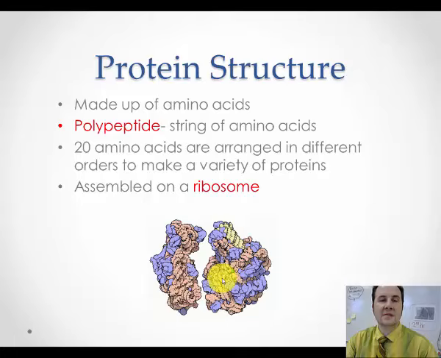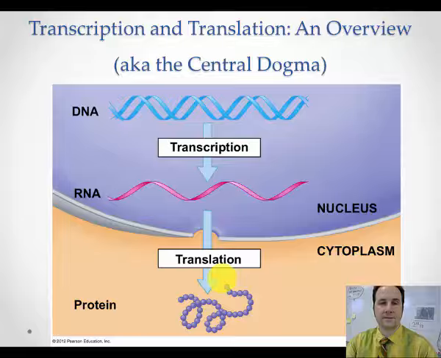There are only 20 amino acids that make up all living things, or I should say 99.9% of all living things. In human bodies, there's only 20 amino acids. So think about that. Of all the different proteins that our body makes, there's only 20 different amino acids that make them. That's like saying there's only 20 different Lego bricks, and think of all the things you can make with those 20 different Lego bricks. And finally, those proteins are assembled on a ribosome. Remember this all the way back in the cell unit from semester 1.